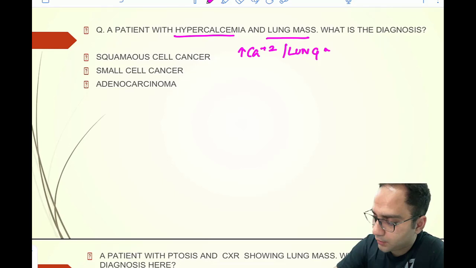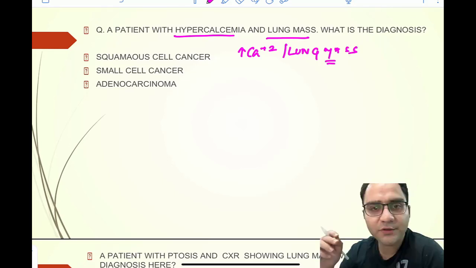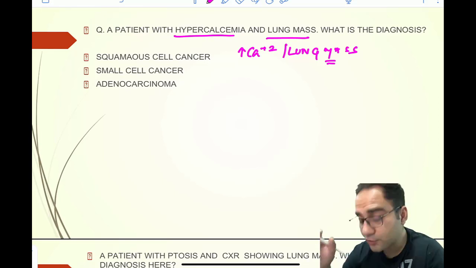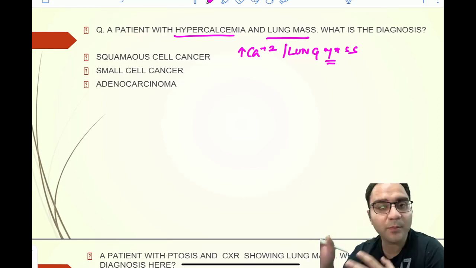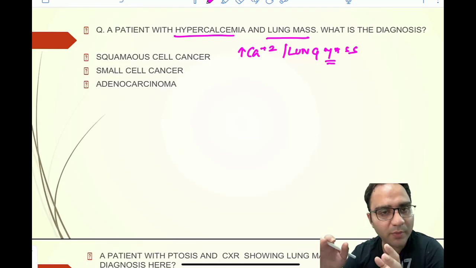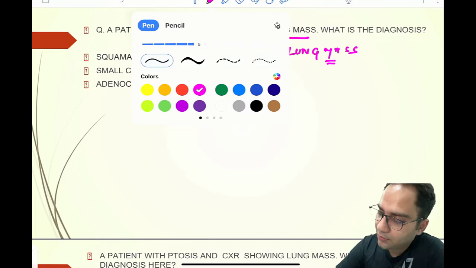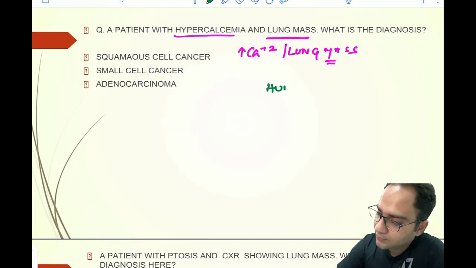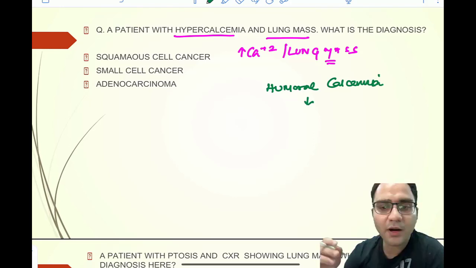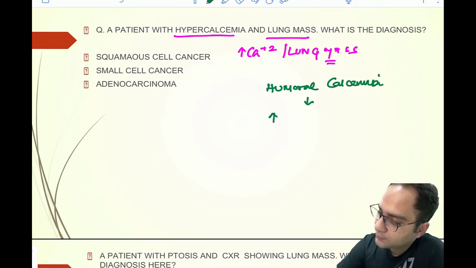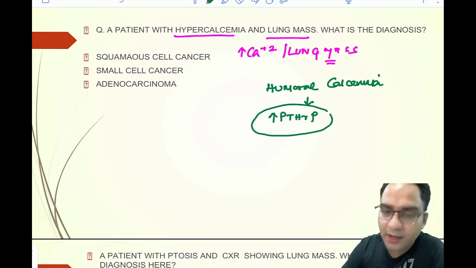You are aware that the most common cause of hypercalcemia is hyperparathyroidism, and the second most common cause is humoral hypercalcemia of malignancy, which arises as a part of paraneoplastic manifestation due to synthesis of parathyroid hormone related peptide.